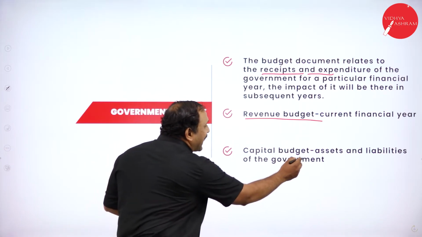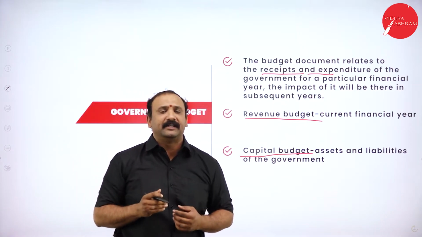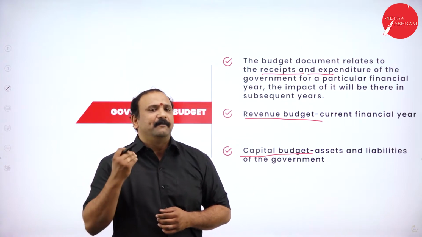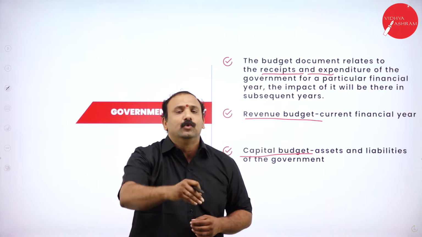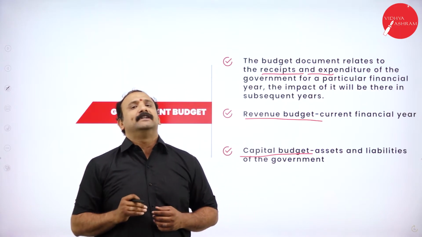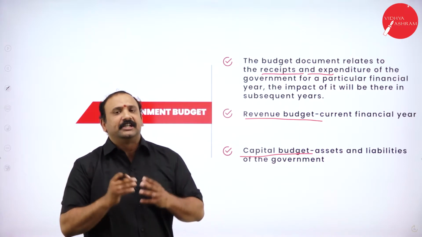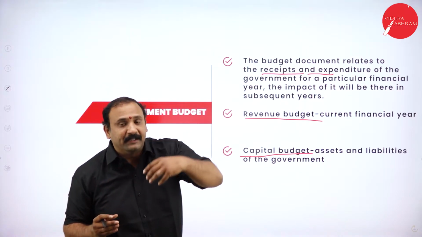Then we have the capital budget, where we are going to talk about the assets and liabilities. Now in a country like India, for example, we have seen that there are many sectors that require a lot of financial inclusion or an infusion of funds altogether. Now for example, let us take the current scenario, there has been a lot of loss, there has been a dip in the production.